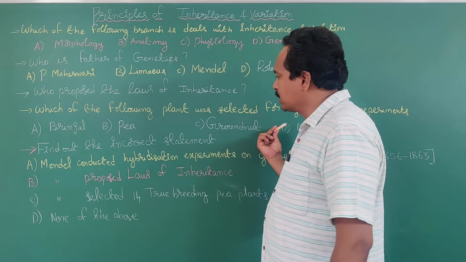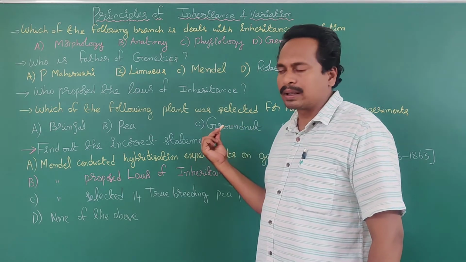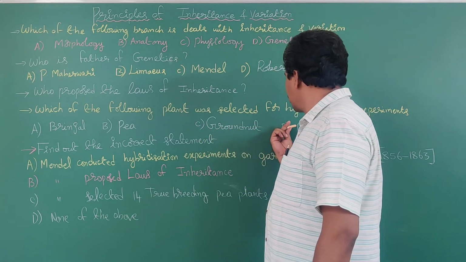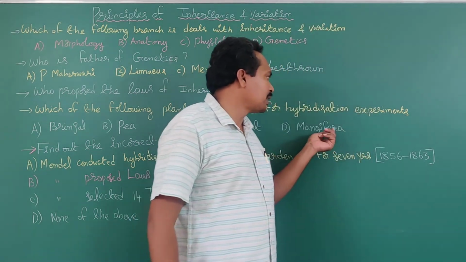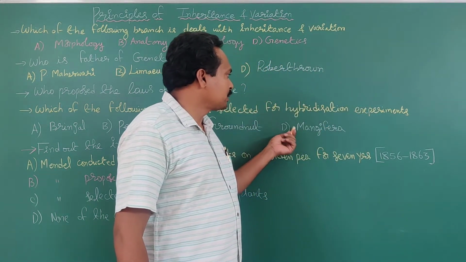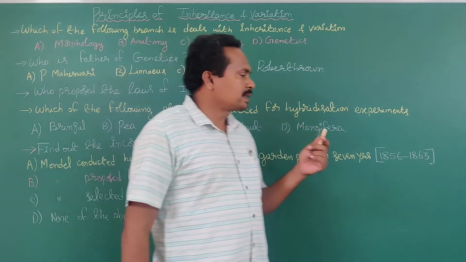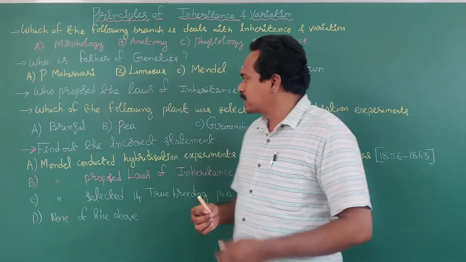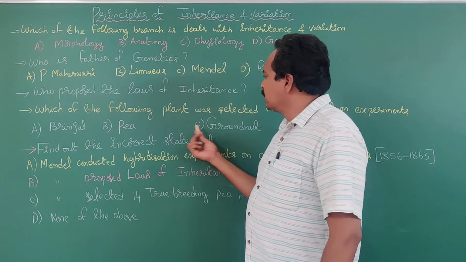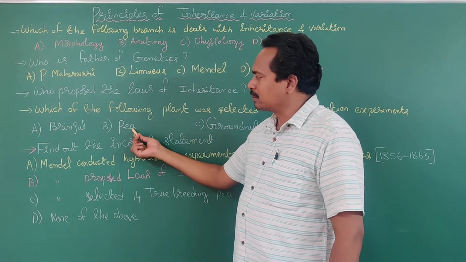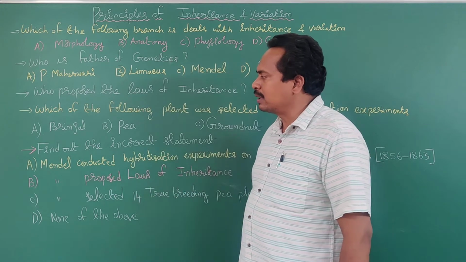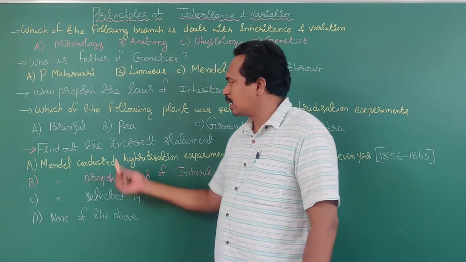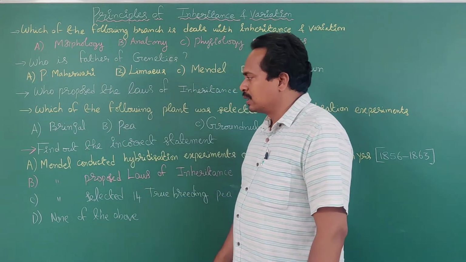Already we have learned about the scientific name of mango plant. What is the scientific name or biological name of mango plant? Mangifera indica is the scientific name of mango plant. Which plant is selected for hybridization experiment by Mendel? The pea, Pisum sativum is the scientific name. The common name is the pea, garden pea plant. Option B is the correct answer.